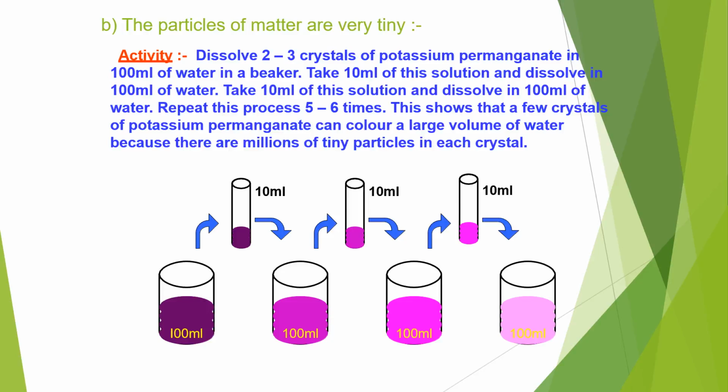Now the second property of the particles of matter is that the particles of matter are very tiny. This can be explained with the help of an activity. Dissolve 2-3 crystals of potassium permanganate in 100 ml of water in a beaker. Take 10 ml of this solution and dissolve it in 100 ml of water. Take 10 ml of this solution and dissolve it in 100 ml of water. Repeat this process 5-6 times. This shows that a few crystals of potassium permanganate can color a large volume of water because there are millions of tiny particles in each crystal.